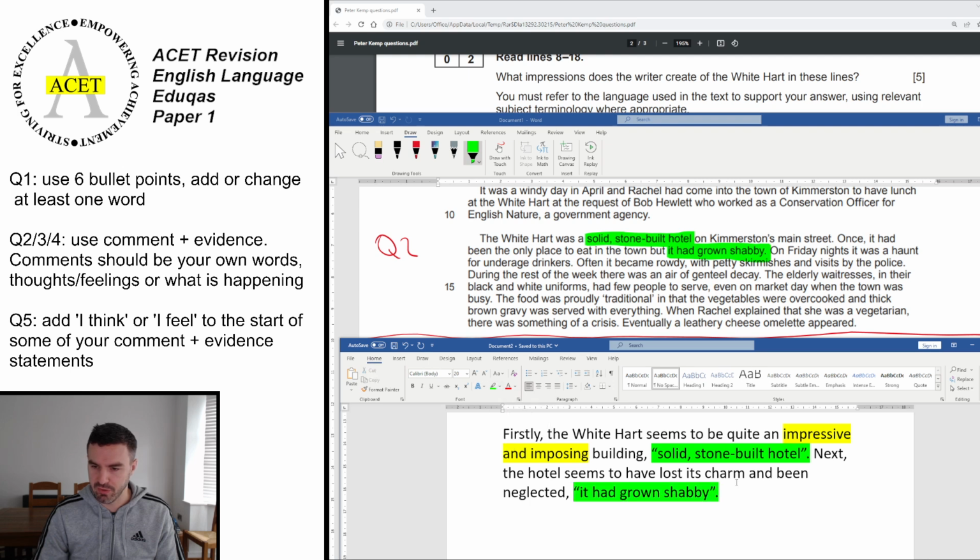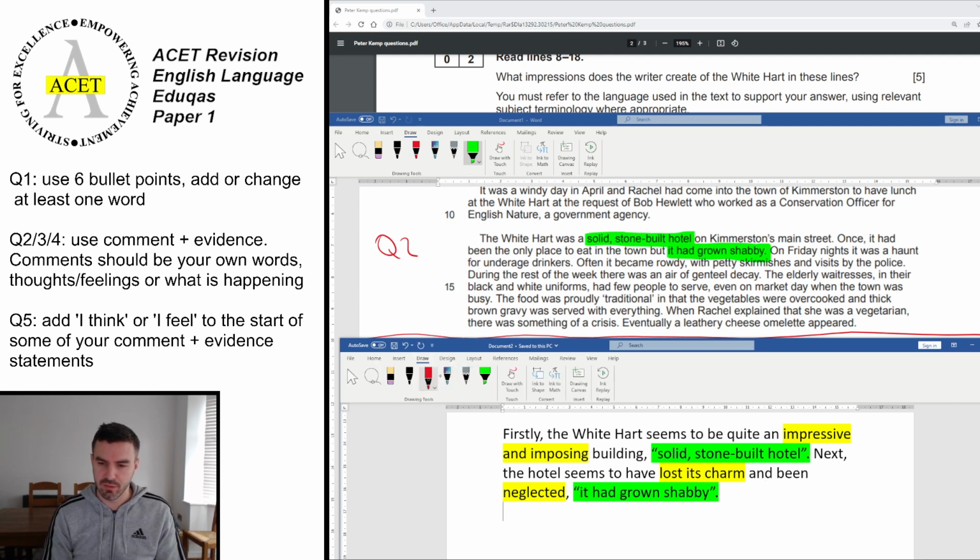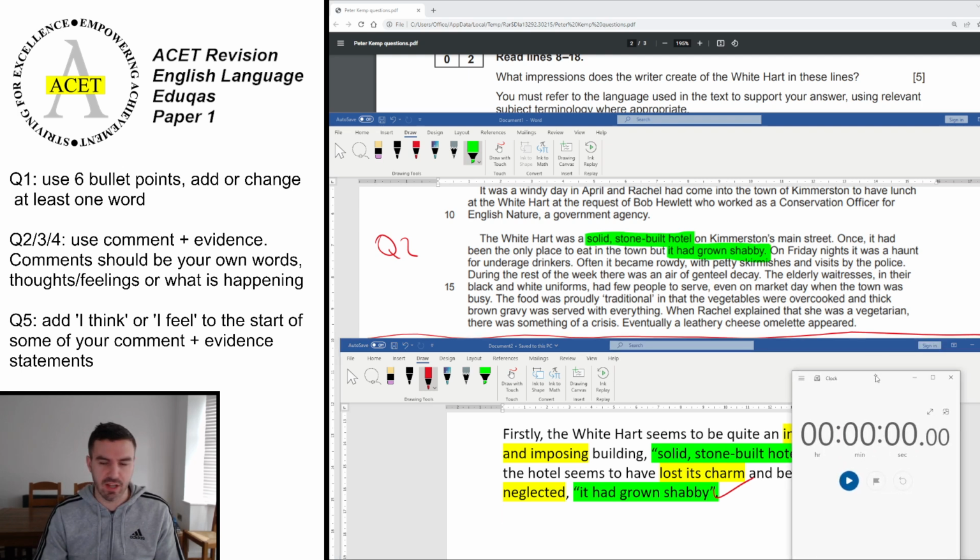Now, as before, this is just about the time where you need to do the rest of it yourself. That would get 2 out of 5 from an examiner. They would be ticking that bit there, and they would be ticking that there. You need to find 3 more. If you want to do 6, that's absolutely fine, but do stick to your strict timings, okay?